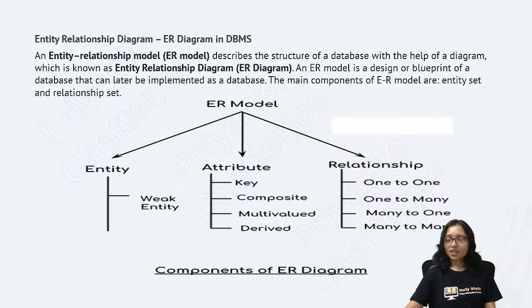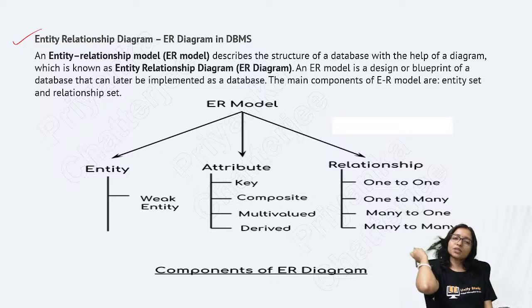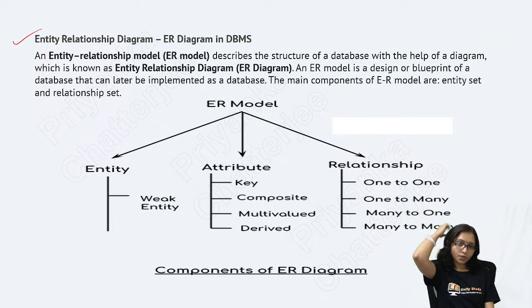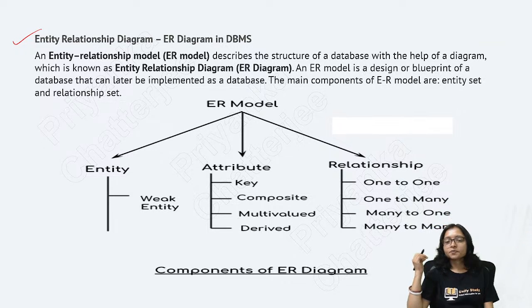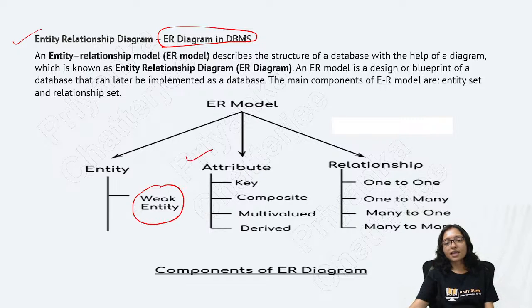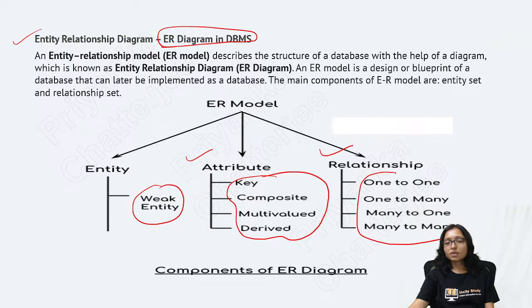Then let's go. Now we are coming to the ER diagram topic. What is there in the ER diagram topic? Entity relationship diagram. In the ER diagram in the database, there is entity, weak entity, attribute, key, composite attribute, multi-valued attribute, relationship, one to one, one to many, many to one, many to many. These are the components here.